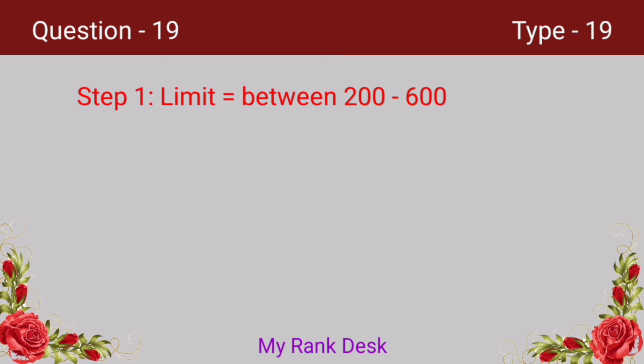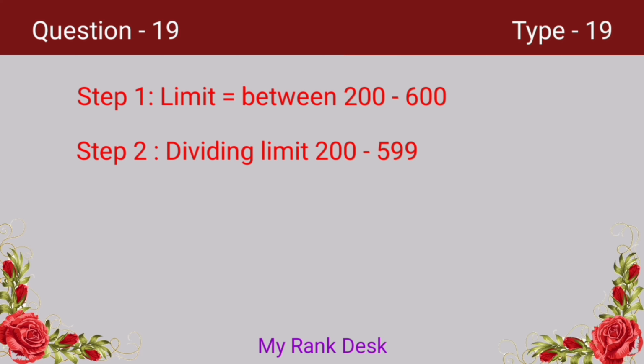We have to find the number of multiples from 0 to 599 first, and then we have to find the number of multiples from 0 to 200. On subtracting the quotients, we get the number of multiples from 201 to 599. That will be the number of multiples in between 200 and 600.